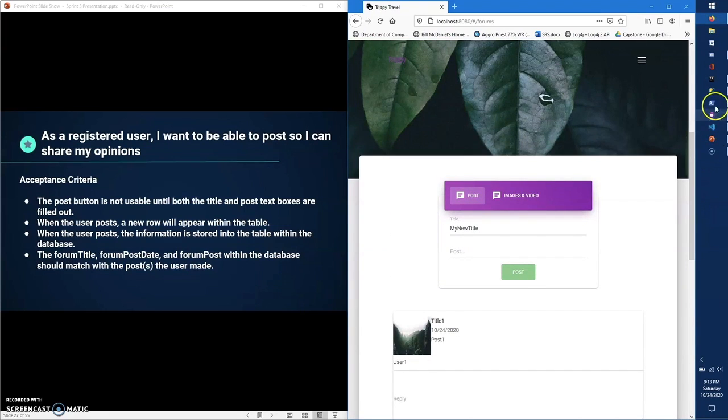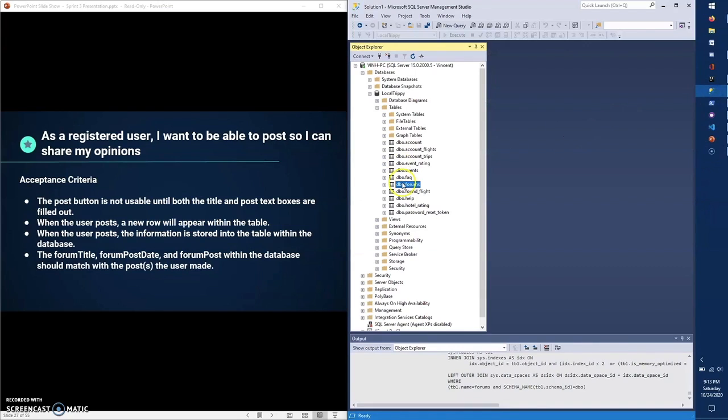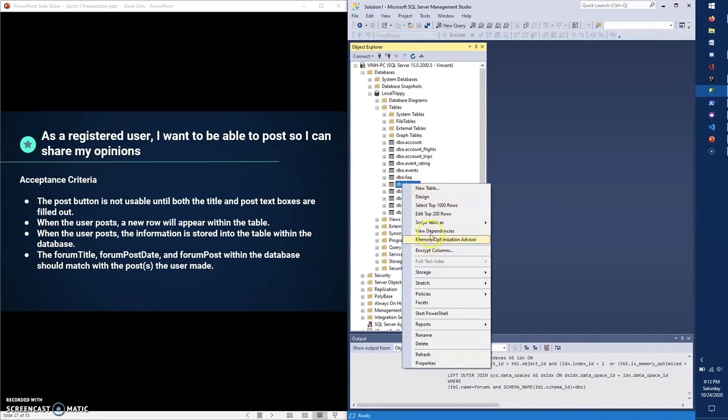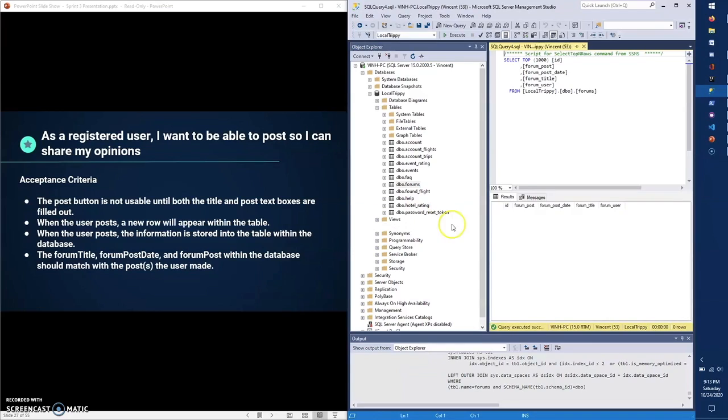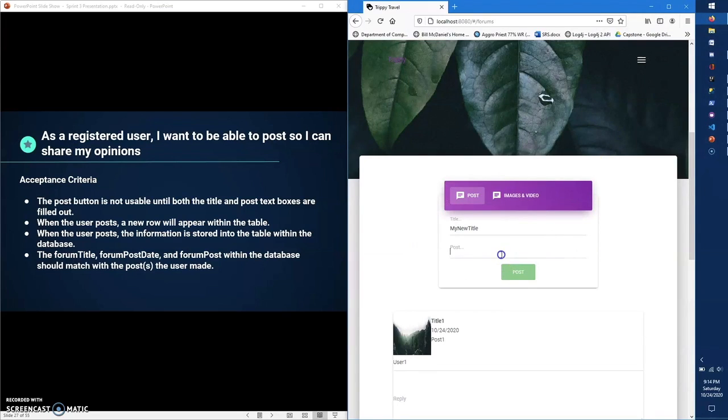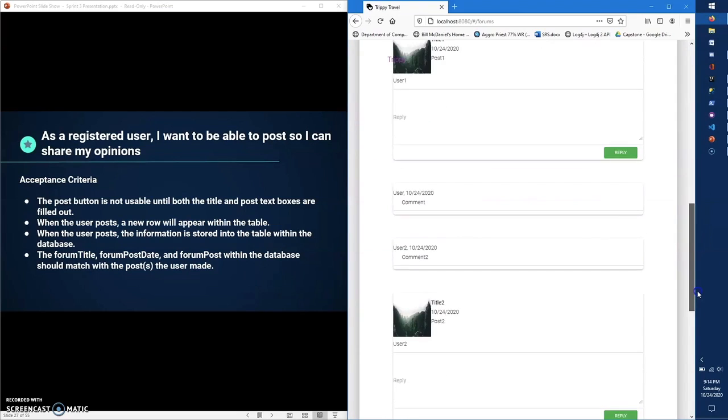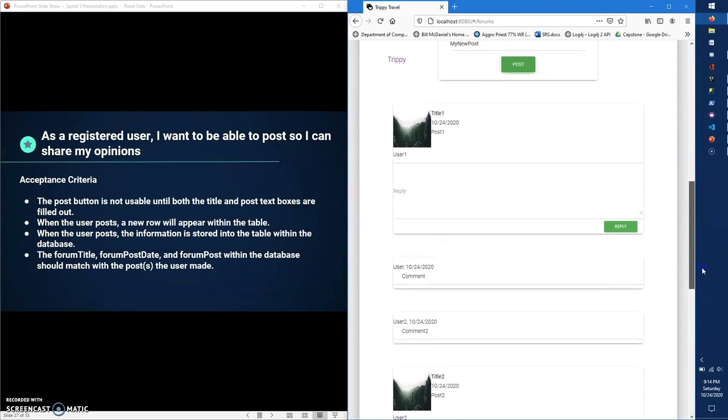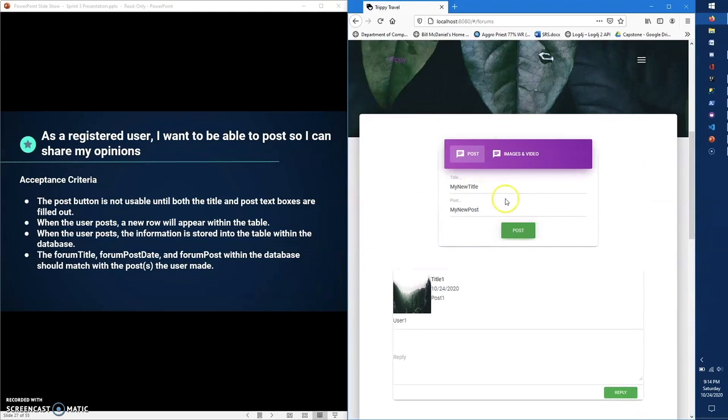As well, if I go to the database and select the first rows, there is nothing in here. And if I type in my new post, the post button is no longer grayed out. And if I click on it, there is a new post. So it only works whenever these 2 text boxes are filled out.